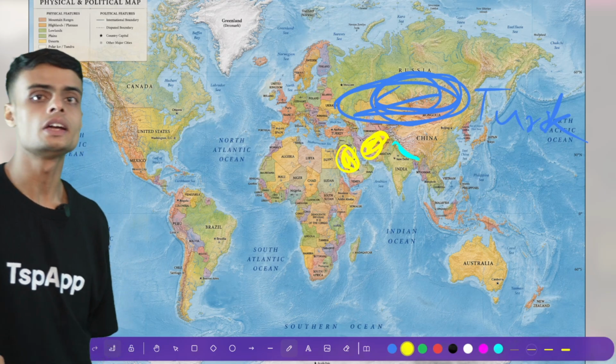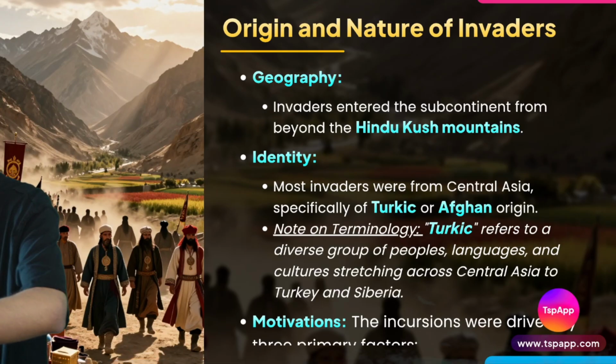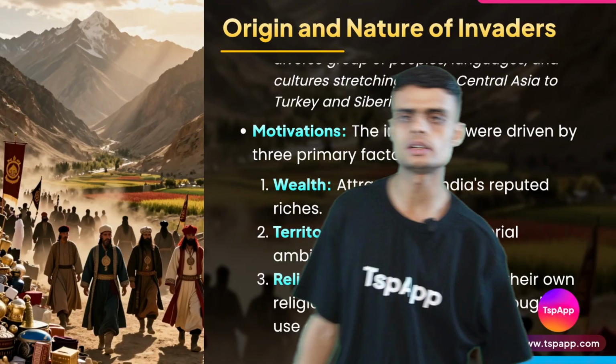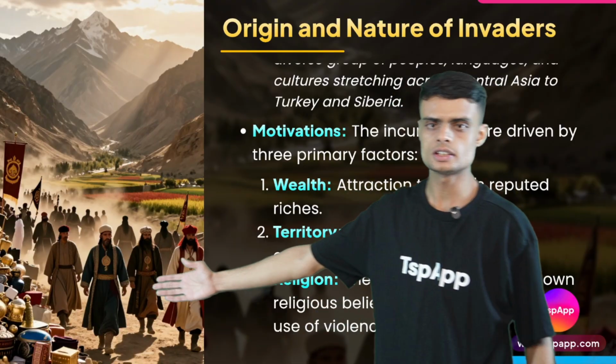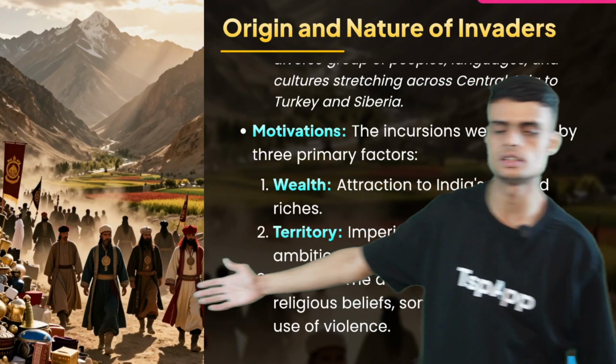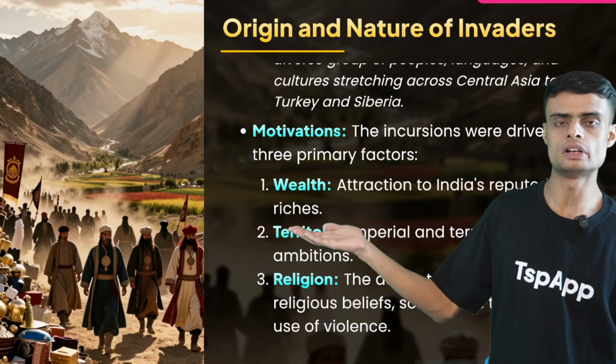They are called invaders, and their action is called invasions. Okay. What is the main target? Why are they coming to India? Can you see the image? How they are collecting the gold, the silver vessels. India was a country of wealthy people.